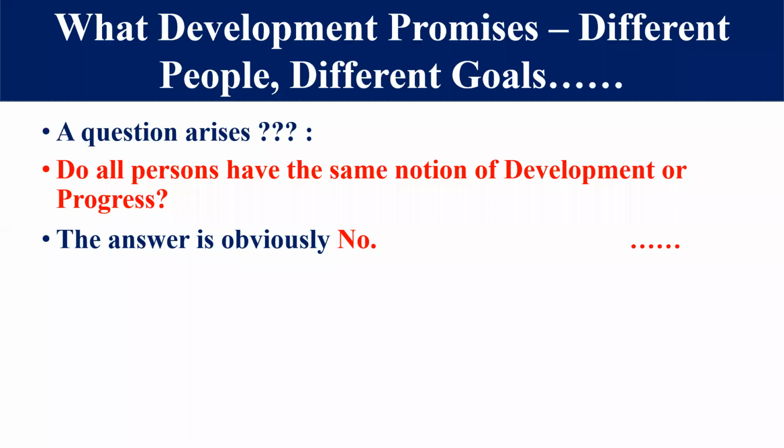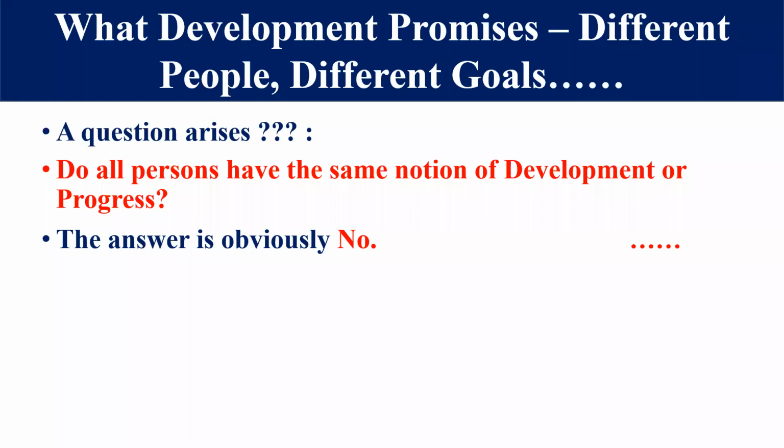You want to do something in future, but there are many other persons. If you ask this question to your elder brother, elder sister, younger brother, younger sister, or your neighbor, they have another thought about it. So if you ask whether all persons have the same notion of development and progress, the answer is totally no, because we have different development goals.